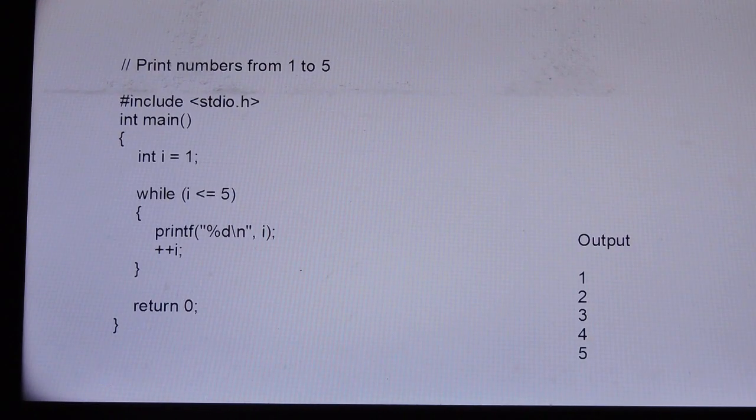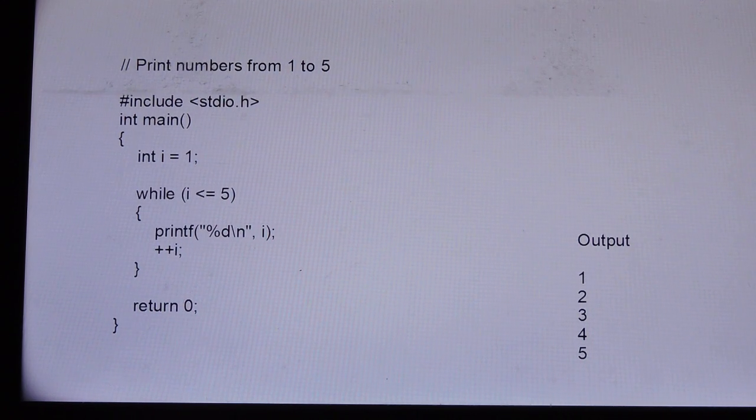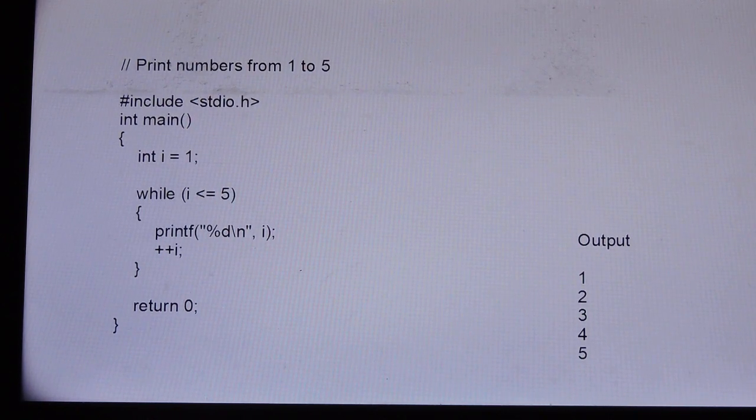Here let us see one simple example to print 1 to 5 numbers using a while loop. Here we declare the value of i as 1, int i = 1. Then the while condition is given there: i <= 5. printf("%d\n", i). Here the updation is given as i++, that is, incrementation.